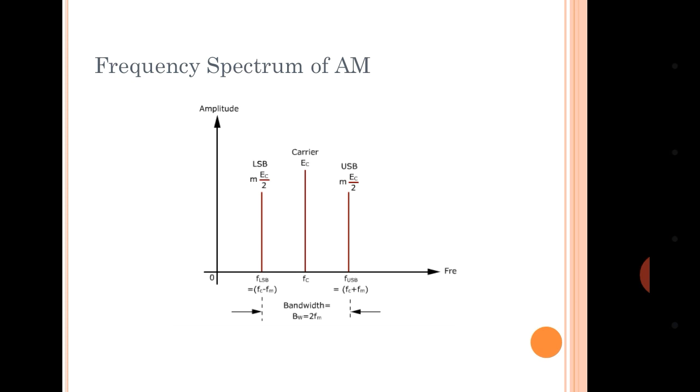Further, whenever you are transmitting this signal, sometimes they transmit all three bands: double side band full carrier, that is called DSB-FC. If you suppress the carrier, that is double side band suppressed carrier, DSB-SC, you may transmit only the upper side band, right? That is the upper side band suppressed carrier. So these are further techniques for transmission that we are not going to discuss in this video.